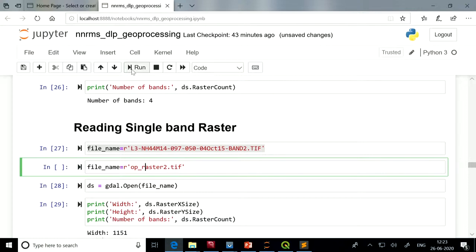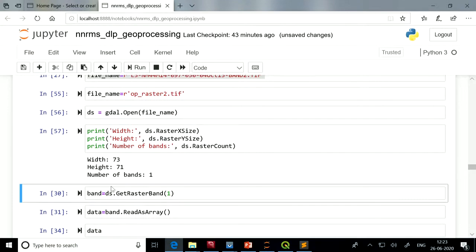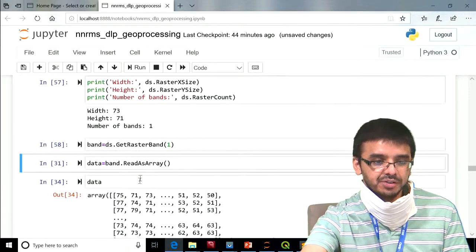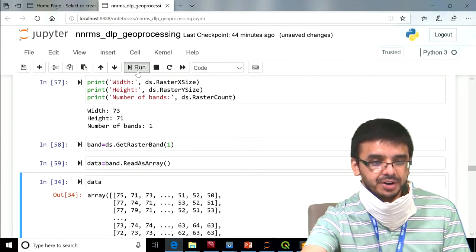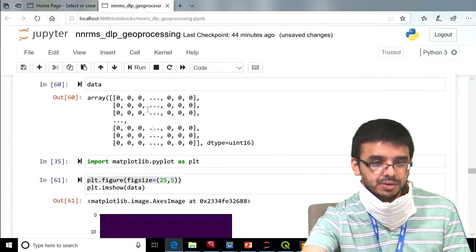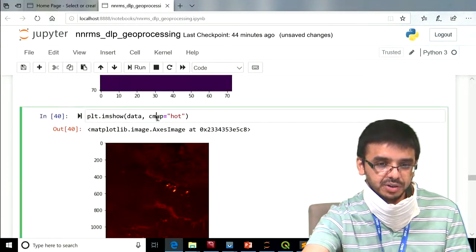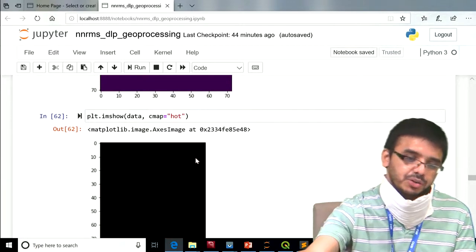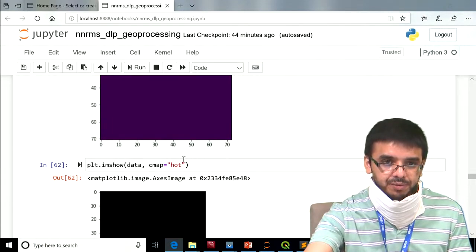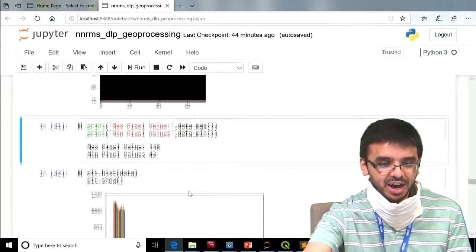So now I have changed the file name to OP raster 2. If I open it, it now says 73 by 71 and a single band image, band ds.get raster band. Now if I read it and see it, it looks like this. Now if I change the color map, this way we have converted it, but it looks black only because a few pixels have higher values.